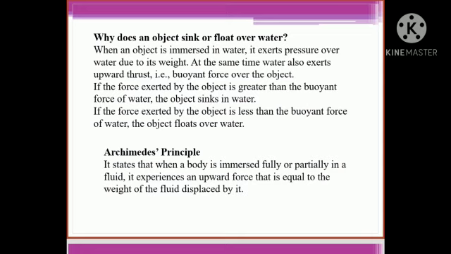Why does an object sink or float over water? When an object is immersed in water, it exerts pressure over water due to its weight. At the same time, water also exerts upward thrust, that is the buoyant force, over the object. If the force exerted by the object is greater than the buoyant force of water, the object sinks in water. If the force exerted by the object is less than the buoyant force of water, the object floats over water.